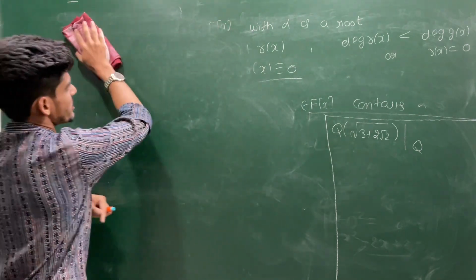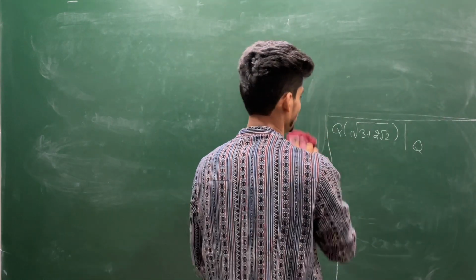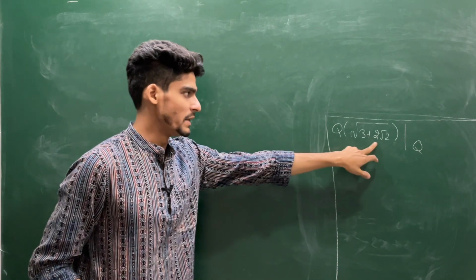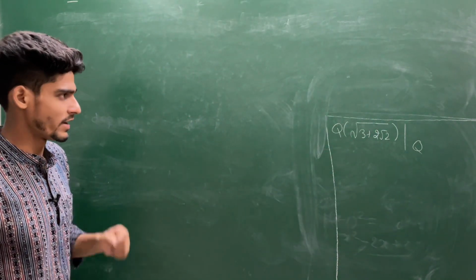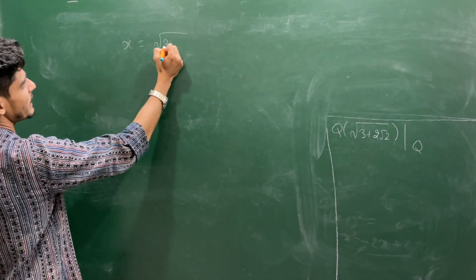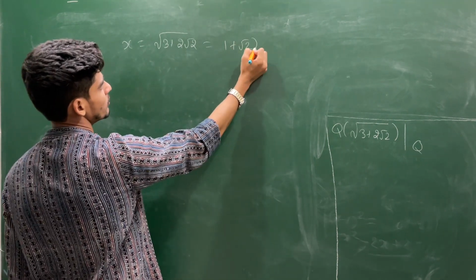So this is the definition, or you can say the construction, of the minimal polynomial. Now can you give me the minimal polynomial, or the degree of extension, for this? Here x is the square root of 3 plus 2 root 2. Can I say this is the same as 1 plus root 2?